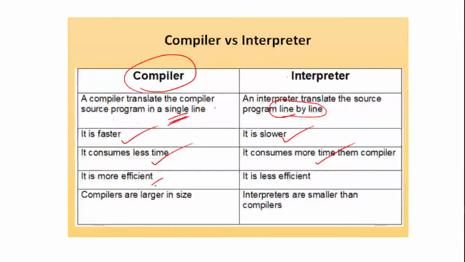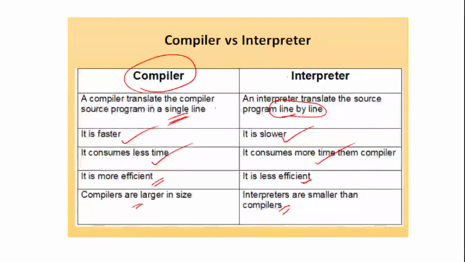Compiler is more efficient, interpreter is less efficient. Compilers are larger in size, whereas interpreters are smaller than compilers. So this is the major difference between the translators. One is faster and less time consuming, the other is slower and less efficient. So you should know that both are used depending upon various situations. Compilers and interpreters are accordingly used.